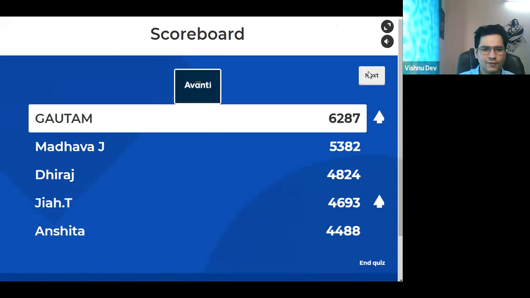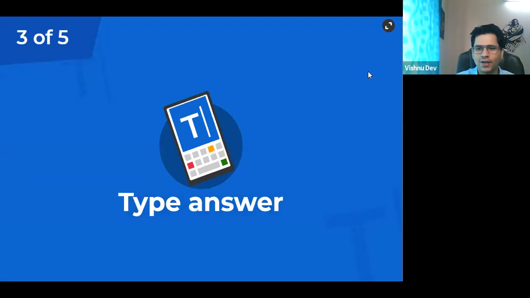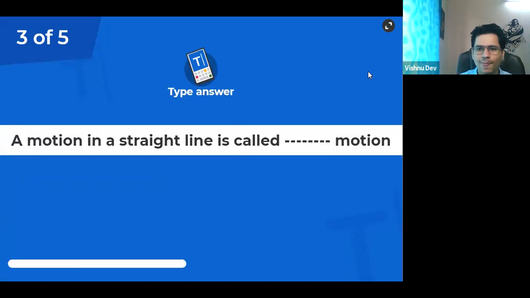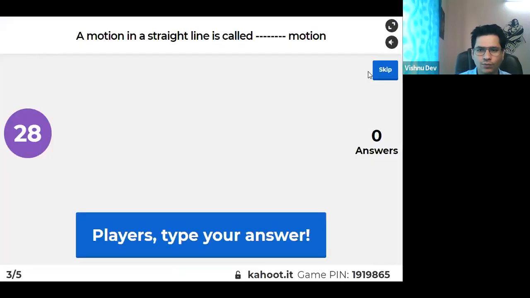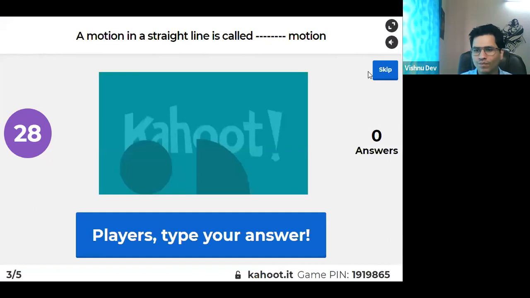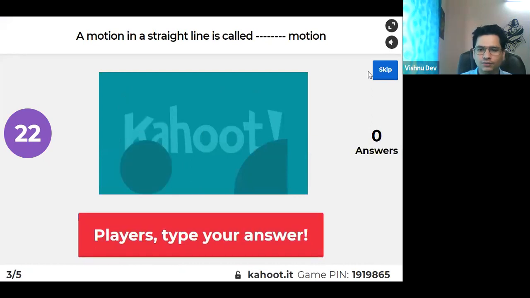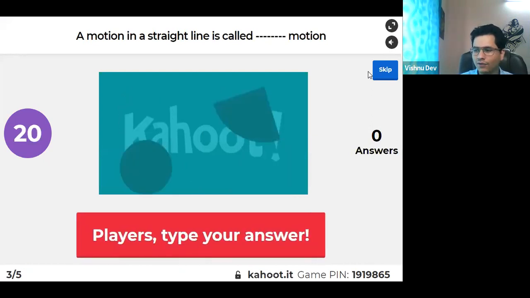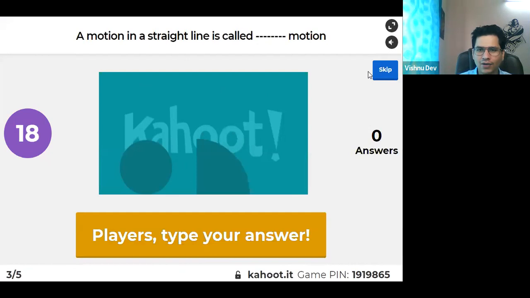Next. A motion in a straight line is called dash motion. Tell me, everyone. A motion in a straight line is called dash motion. Easy. You have to write, guys.